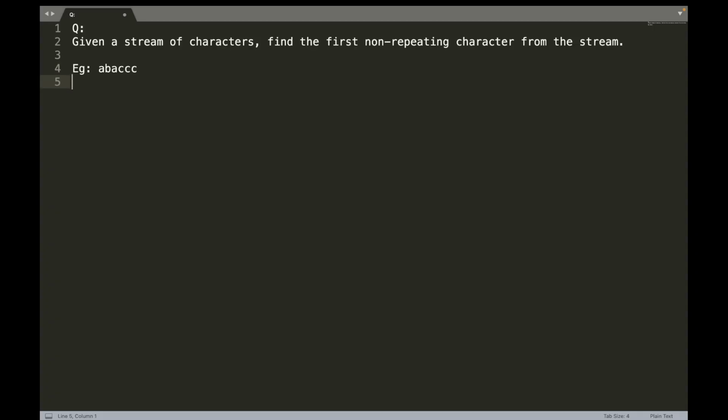For this case, the output will be, just consider this much string so far, just the very first character, because I told you in the stream the characters are going to come one by one. If I just have A with me, what will be the first non-repeating character? A, right? If I have the string AB, what will be the first non-repeating character in that? A only, right? If I have ABA, what will be the first non-repeating character? B, right? Because A is now